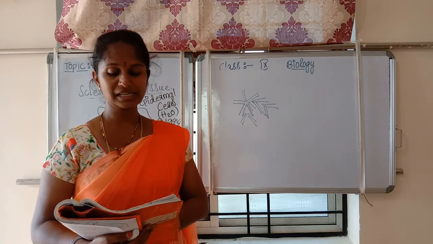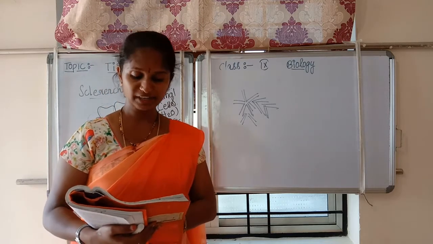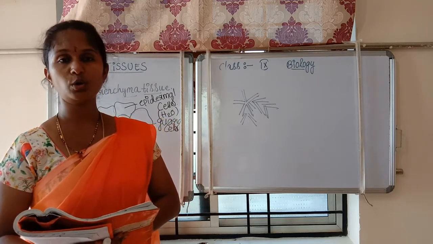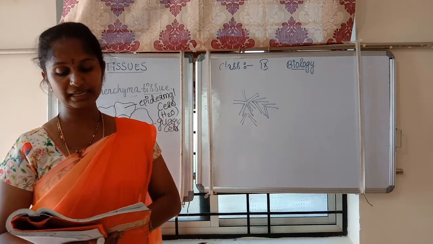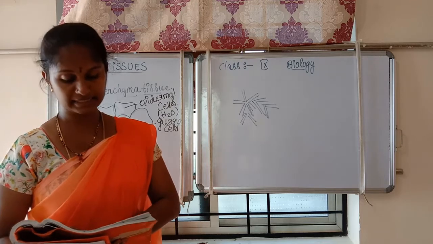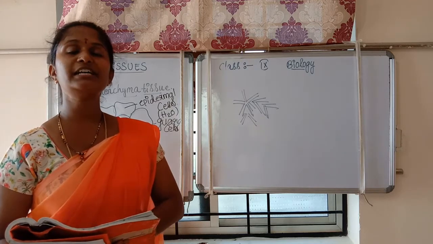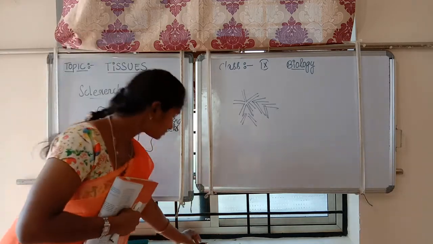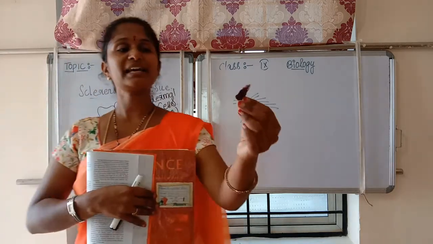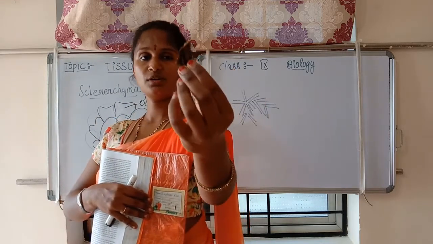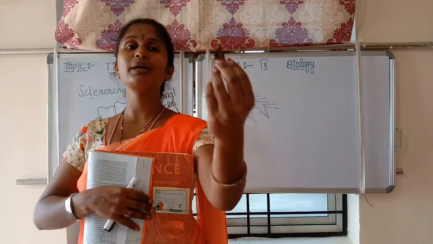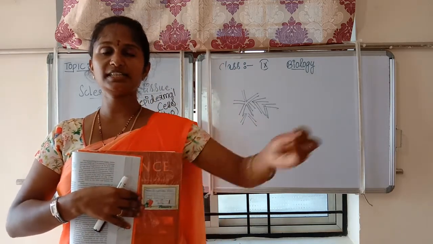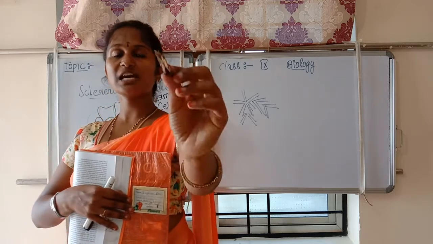The outer layer of the branch of a plant is different from the outer layer of a young stem. As plants grow older, the outer protective layer undergoes certain changes. It is divided into cork cells. Now you will observe this type of blackish layer, which we may call bark, that you feel when touching the trunk of a plant. Did you observe this type of structure?